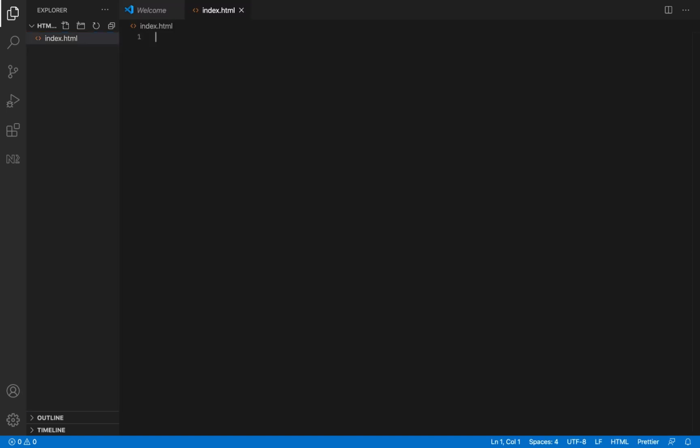Now I've saved it. Now for every website on planet Earth, the default file that launches is always called the index file. The index file. That's why I called my own index. But actually, you can call it any name you want. I could have called it home or anything. But the default file that launches when you press a URL is always the index file.